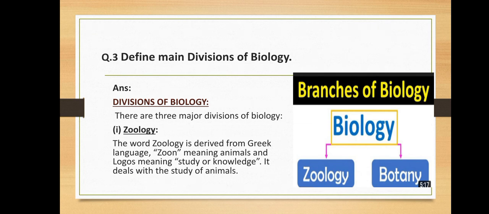Third is to define the main divisions of biology. There are three main divisions of biology: zoology, botany, and the third one is microbiology. The word zoology is derived from the Greek language, that is zoon, meaning animals, and logos, meaning study or knowledge. It deals with the study of animals. In this branch, zoology, we discuss the animals, their characters, their structure and function as well.